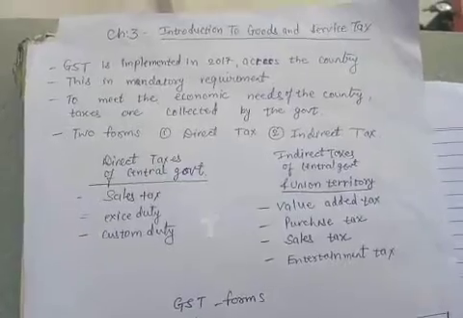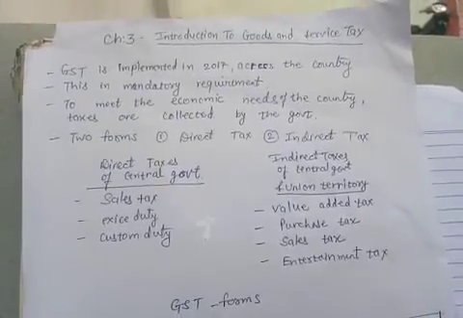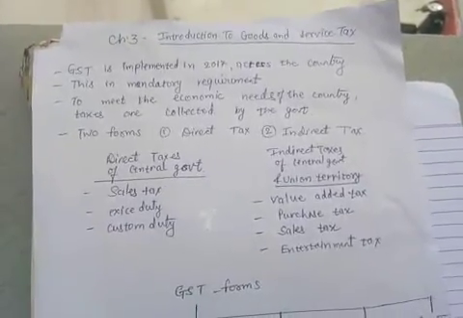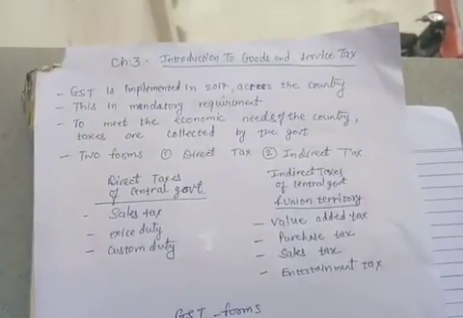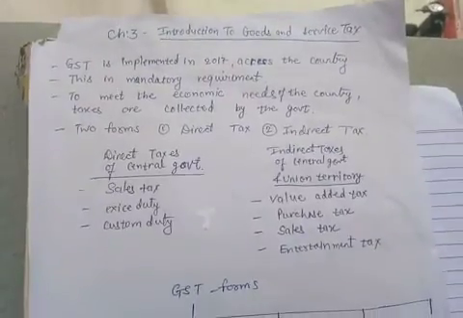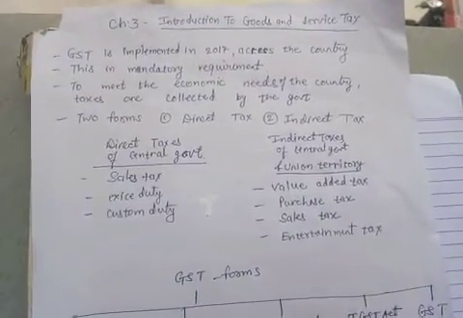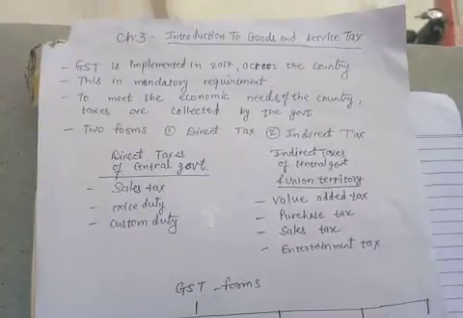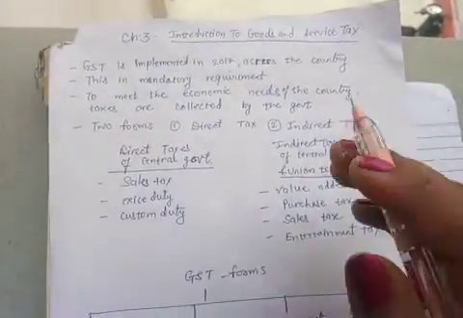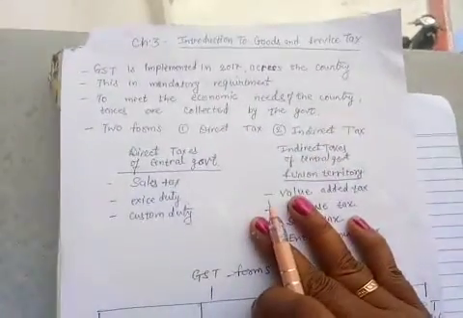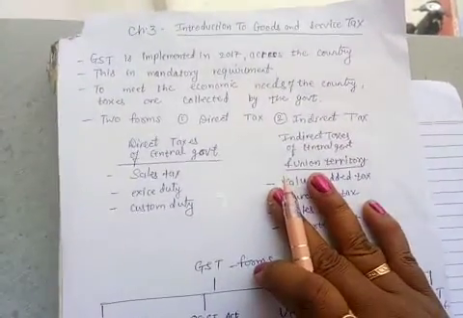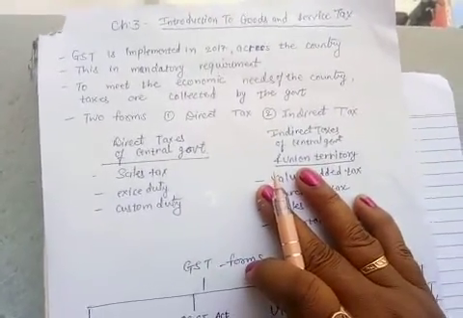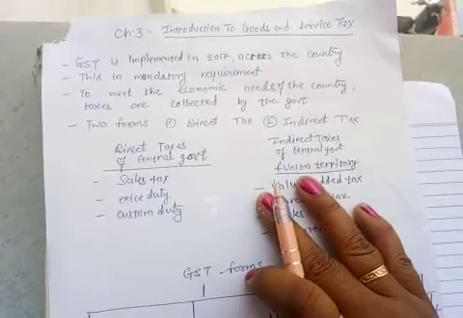In that, let us start chapter number 3, that is Introduction to Goods and Service Tax. Right? That means the simple meaning of that is GST. Up till now, you have heard so many times that GST. Wherever you go, GST is applicable, GST is calculated. But what GST exactly is? That we are going to learn in this chapter, right? Because we are learning accountancy, it is mandatory and compulsory for us to know about the GST. That's why this is a new chapter that is introduced in your textbook.